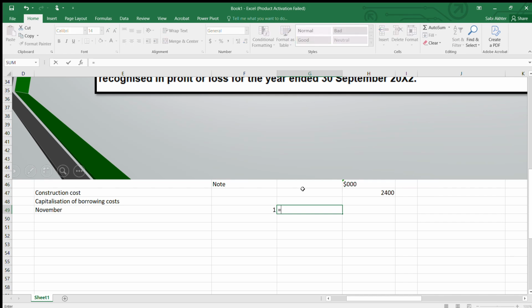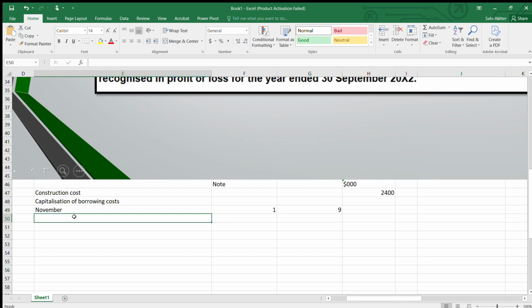So when you are doing it, it's 1.2 million or 1200 into 9%, because the interest is 9% into 1 month only, which is 9. So it's 9,000. Next, we have from December to Jan.